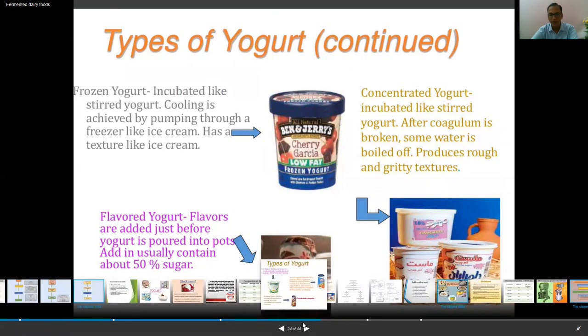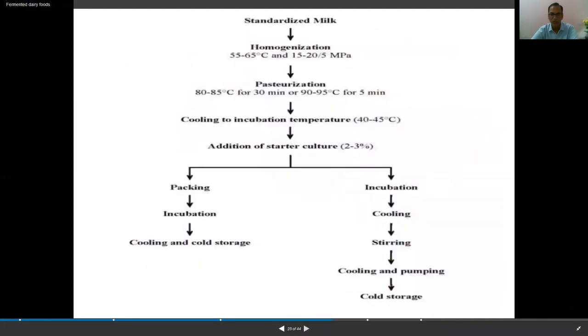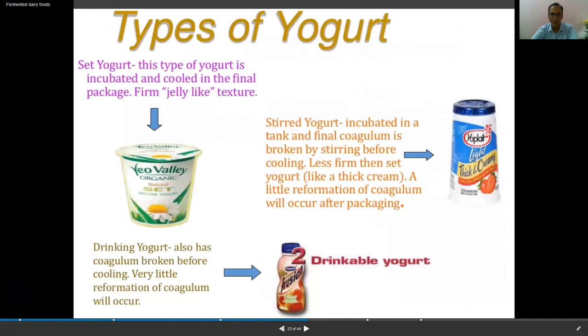So these are some of the types of yogurts, and how the yogurt is made I told before, so I'm not going to discuss that again. So that was all about yogurt and yogurt making. In a nutshell, these were the types of yogurt available in the market.